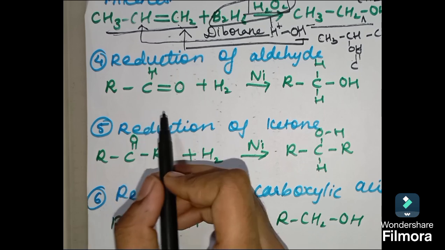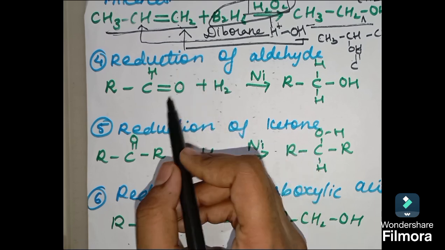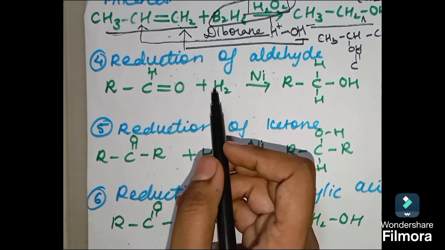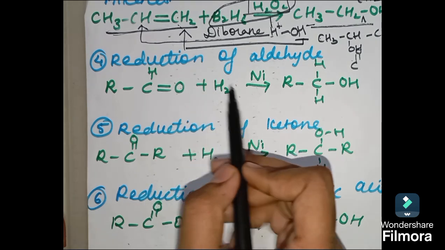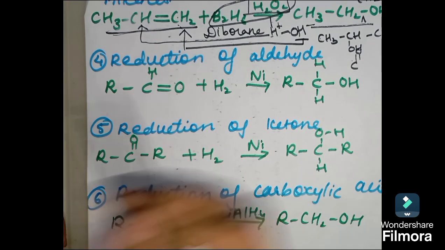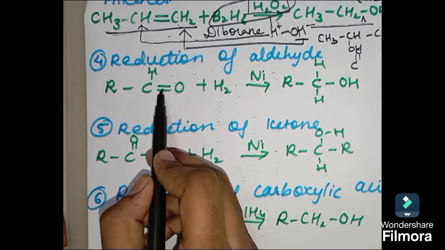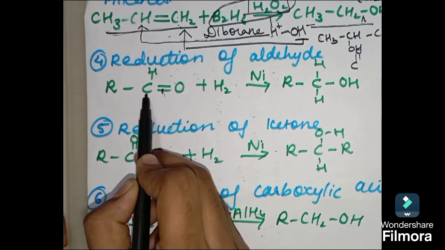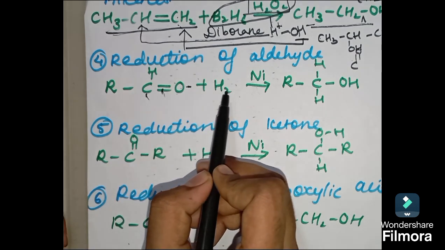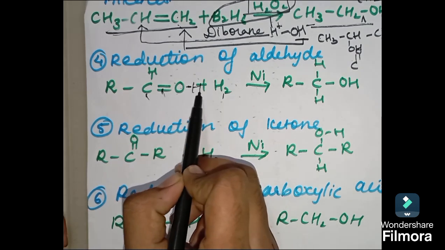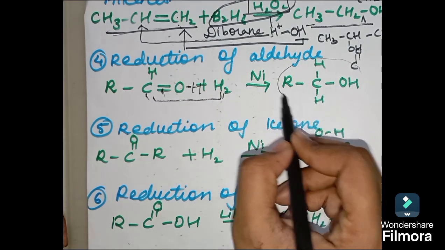Here I have taken one aldehyde, and what we have to do is add H2 to this, right? So we are going to do reduction over here, right? Reduction means addition of hydrogen, okay, in presence of nickel. Now students, what will happen over here? This double bond will get broken. The half part of the bond will go over here, the other half will go over here, and then there are 2 H, so one will get attached over here, one will get attached over here. So here I have got alcohol.